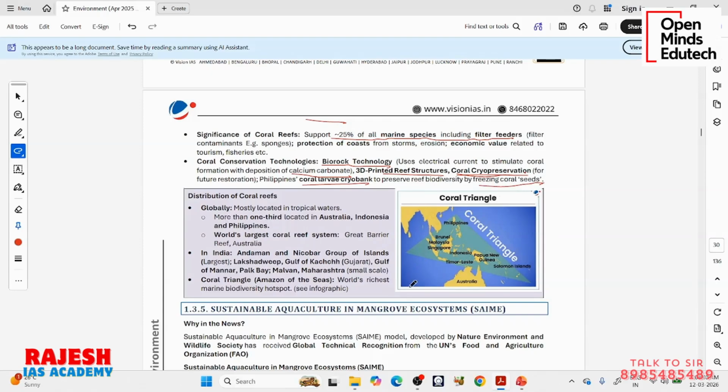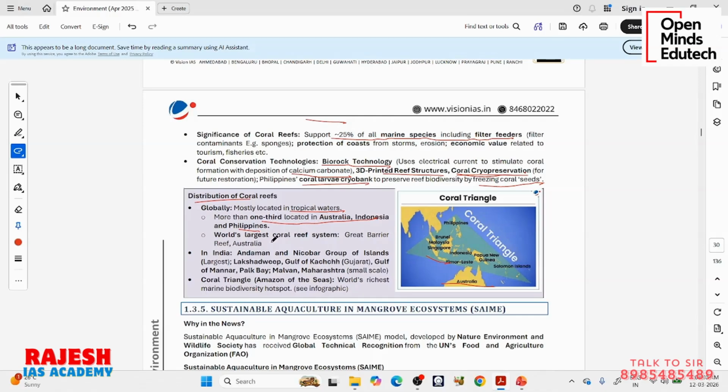Now, if you see the natural distribution of corals across the world, globally they are mostly located in tropical waters. That means between the Tropic of Cancer and Tropic of Capricorn. More than 1/3 are located in Australia, Indonesia, and Philippines. See here, they have given the map: Australia, Philippines, Indonesia. So this coral triangle is hosting 1/3 of the corals of the world.